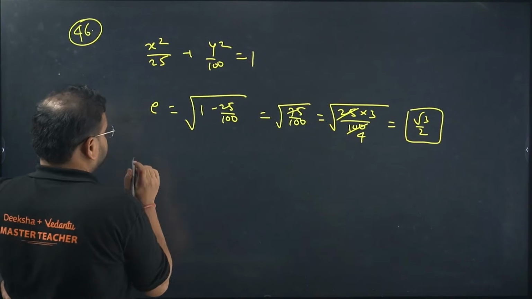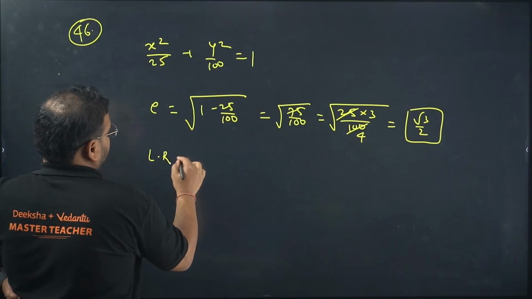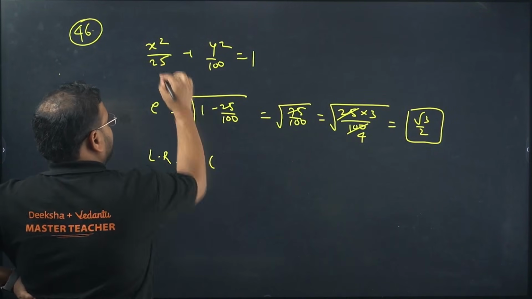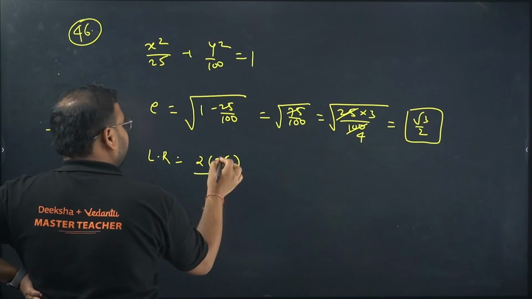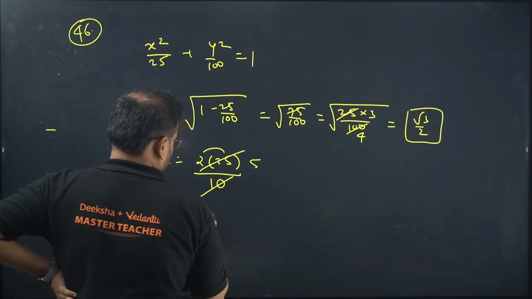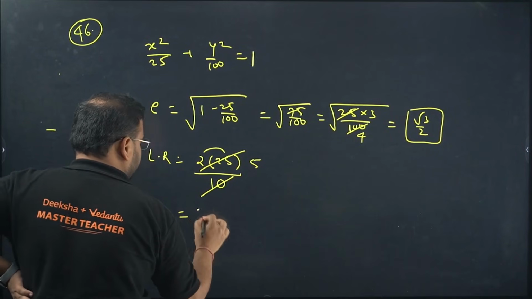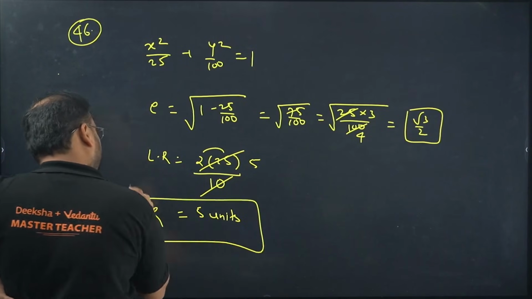What next? What are they asking? LR again. So 2 into smaller value 25, and root of the other one. Root of this will be what? 10. 25 into 2 is what? 50. 50 by 10 is 5. What is the answer for latus rectum? 5 units. Difficult?